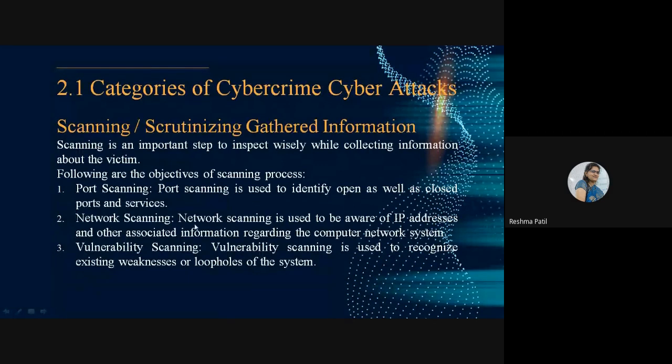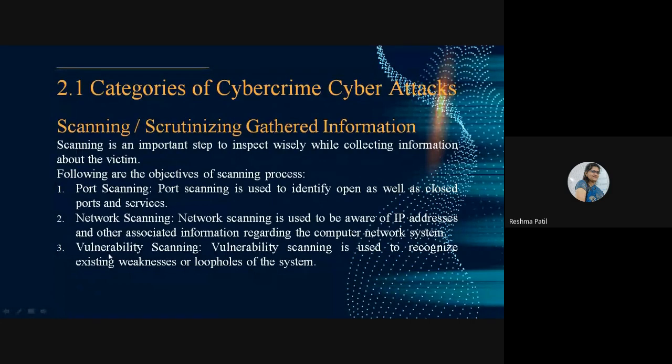Then network scanning is there. Network scanning is used to be aware of IP addresses and other associated information regarding the computer network system. So in network scanning, they get the IP addresses of the particular victim computer and other associated information about that system. And the third one is vulnerability scanning. Vulnerability scanning is used to recognize existing weakness.